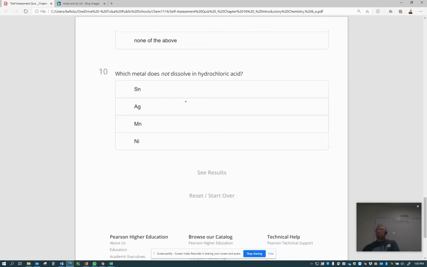And the next question, I think this is the last one. Which metal does not dissolve in hydrochloric acid? Most of the metals react with hydrochloric acid, and I think again the least reactive metal will be the one that will not react with the hydrochloric acid. My answer on this one will be silver. It will be either silver or manganese. No, manganese will react with the hydrochloric acid. Silver or nickel will be the one. So my answer will be silver for this one.